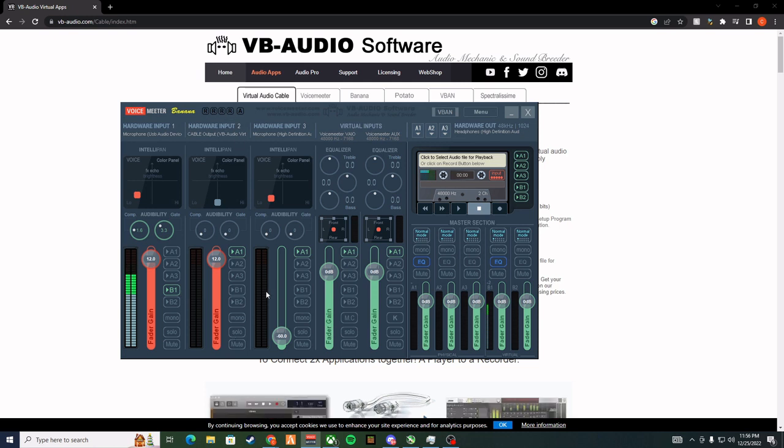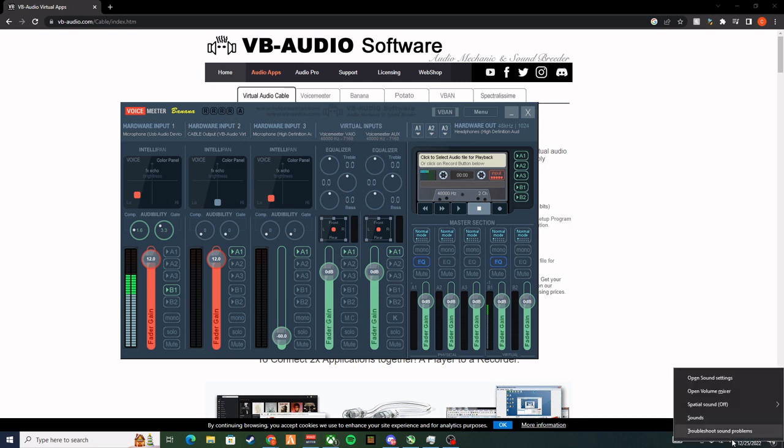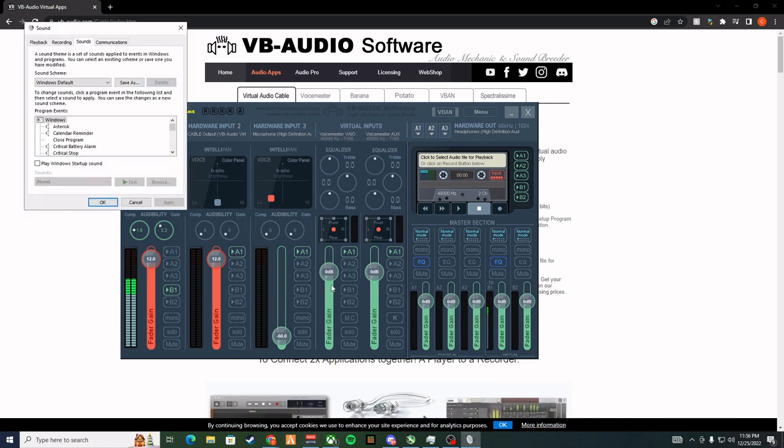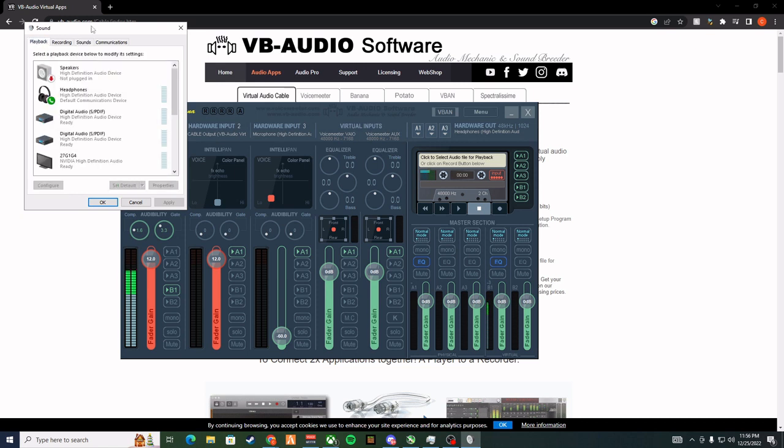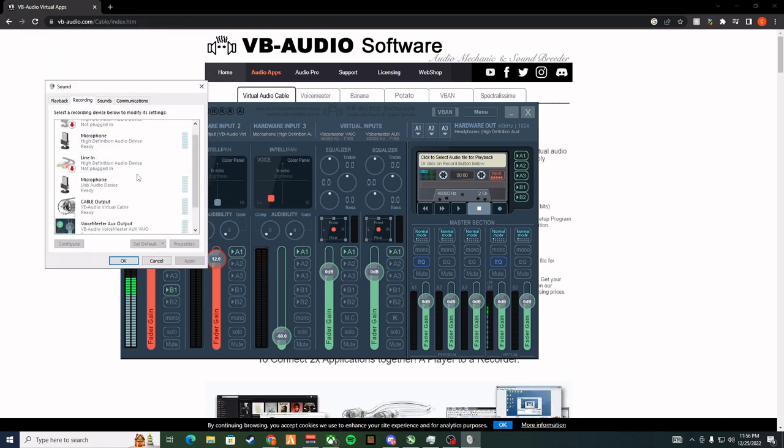So say if you wanted music to be running, for some reason my Spotify is not showing up, but Spotify should show up. When it shows up, all you got to do is click on the top one and put that as your virtual audio cable. So anything you want playing for your microphone, you put that as your virtual audio cable. Anything playing that is connected through that audio cable will come to here, through playback and recording. So it'll play through here, and then you can put it through your microphone.